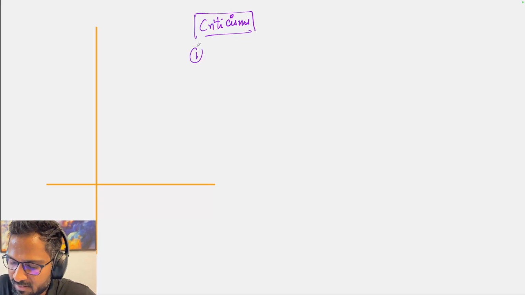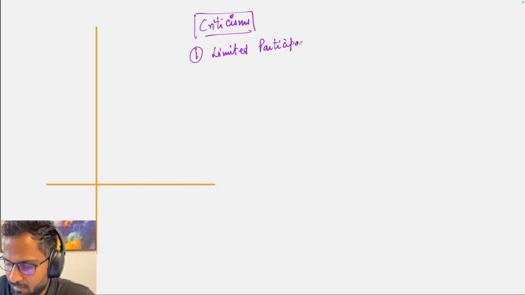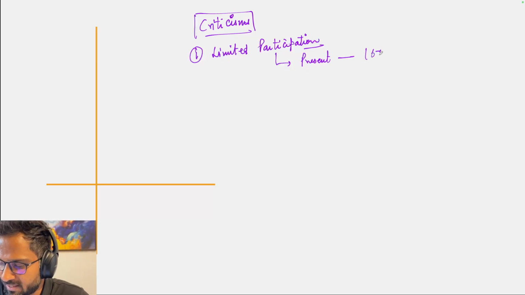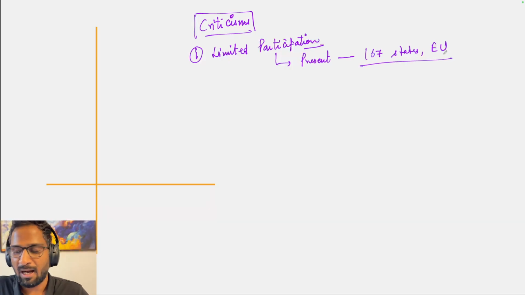First criticism is that it has limited participation. Limited participation as in, if you look at the participation in UNCLOS, at present 167 states along with the European Union are party to the convention.